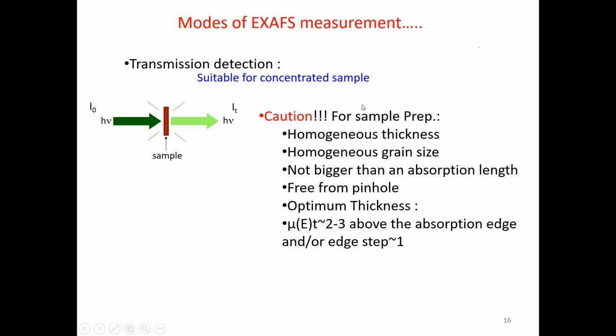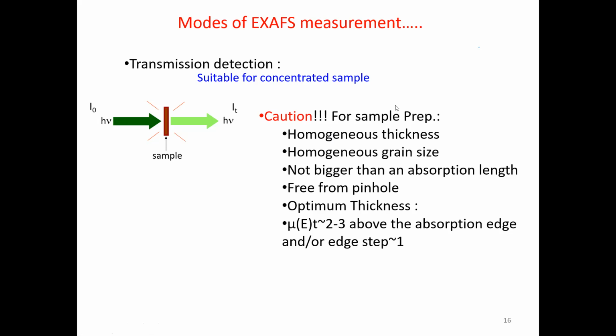And then the grain size also is very important, because if the grain size is non-uniform, let us say some is of 1 micron, some is of half micron, then locally in the sample, one type of X-ray photon will get attenuated more compared to another. And this will also give rise to spikes in the signal.